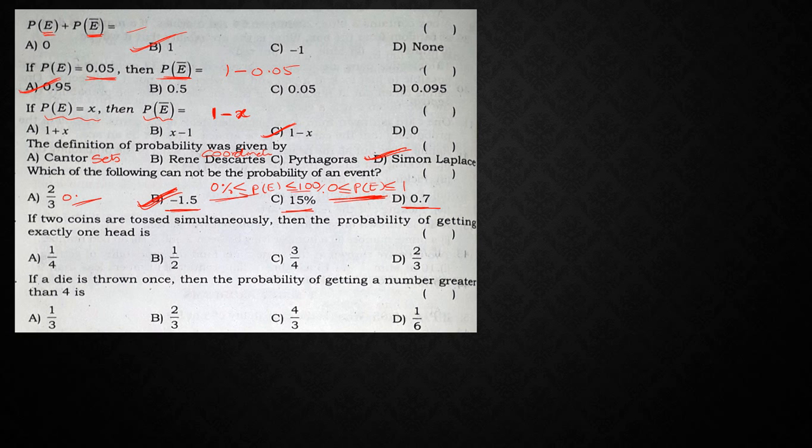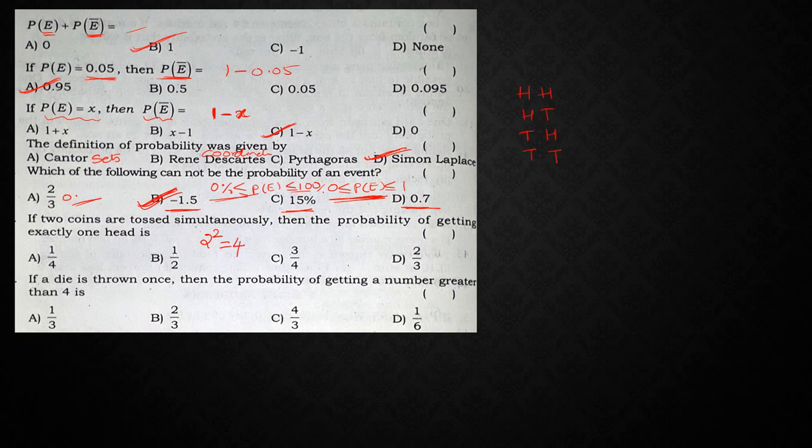If two coins are tossed simultaneously, then the probability of getting exactly one head. See here, when two coins are tossed, in total how many outcomes will come? 2 square, which is nothing but 4. If you observe all the 4 outcomes, how can we write? Simply we can write it as 2 heads, 2 tails, and alternately, head tail,